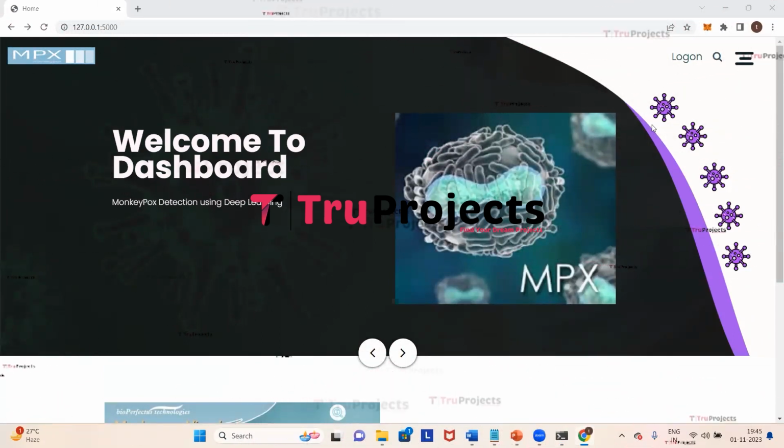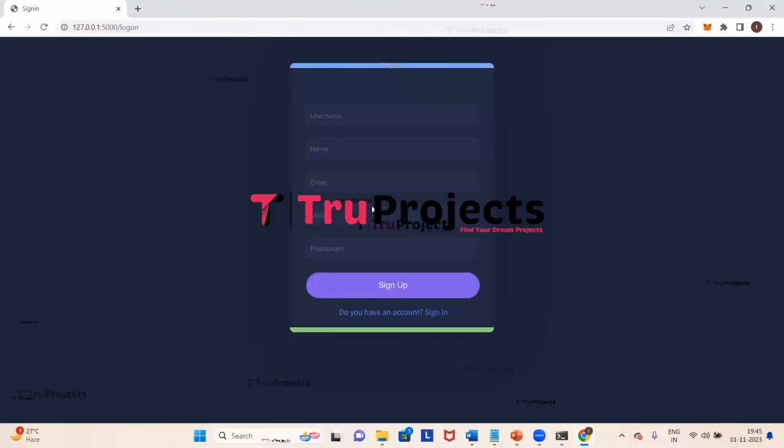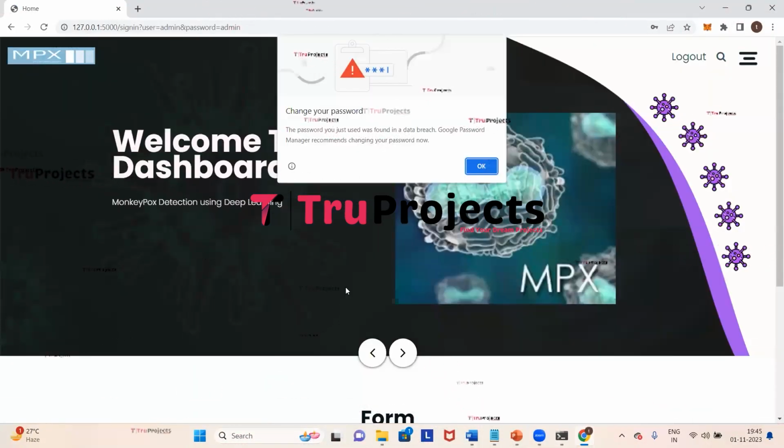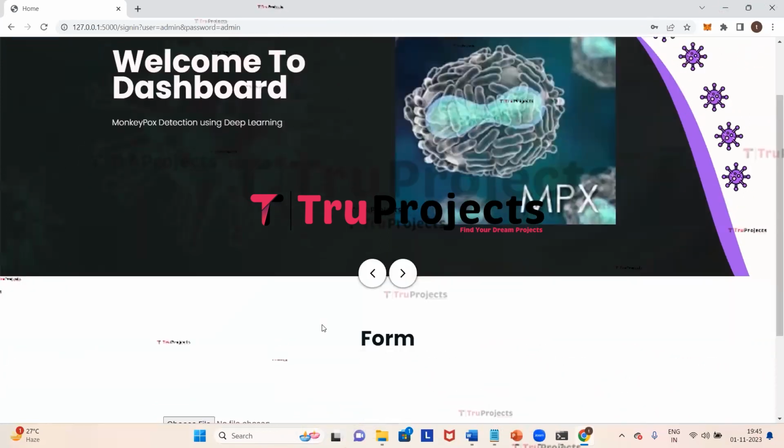So here we can see a link which is the logon link. First we need to click on it and enter all the sign up details if we are signing up newly. I have already signed up and I have an account in it, so we'll directly click on sign in. Here we need to enter credentials so that we can log in. So I'm giving my username and the password. And now we need to click on sign in. We have signed in successfully.